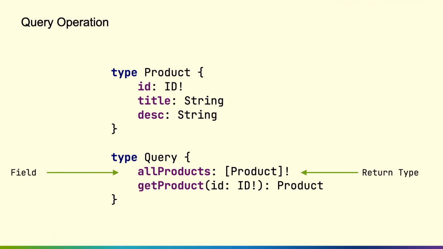And again, the exclamation point there is saying, hey, you don't have to work for a scenario where this is null. It may be empty, but you'll never have to worry about null. We also can take arguments, and this is where it gets really interesting, which we'll touch on in a bit, but the field on the left is the name of the field, on the right is the type, and then the exclamation point saying, hey, if you're going to pass me an ID, it better not be null.